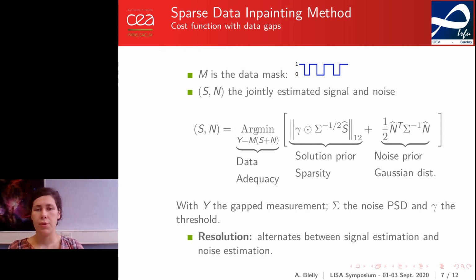As for the resolution, it alternates between noise estimation and signal estimation until convergence is reached, which is possible because the cost function is separable in each variable, signal and noise. The convergence speed can vary depending on the gap size and frequency.